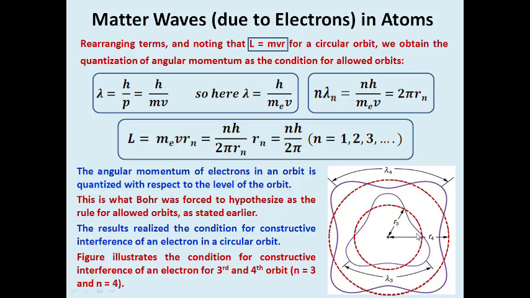It creates 3 oscillations within this orbit, and the total length of the oscillations of the electron wave within the third orbit will be equal to 2 pi times r3. Likewise, if it goes with 4, the pattern will be like this. So this is regarding how matter waves are present in atoms due to electrons, or how the electrons move as a wave inside the atoms.